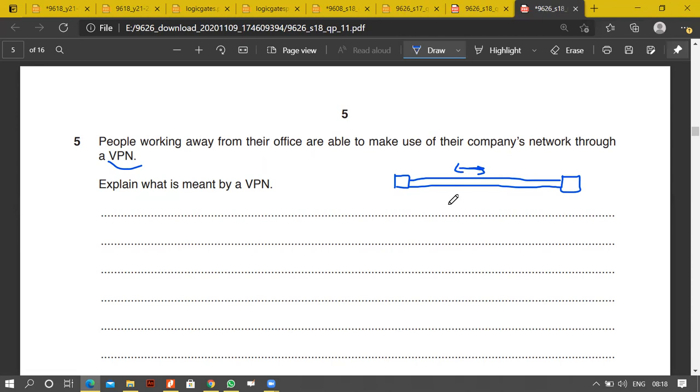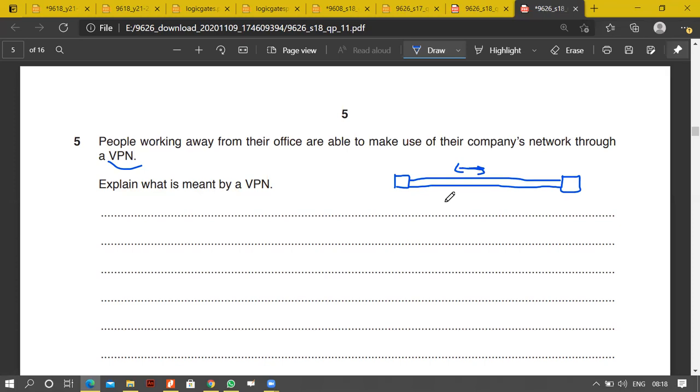A VPN could be a company's own server, or VPNs are mostly third party. So why are VPNs used? Obviously, it's a very secure way. Data is encrypted in such a way that it cannot be read by anyone. It's a very safe way. We can talk about using public lines, and security.